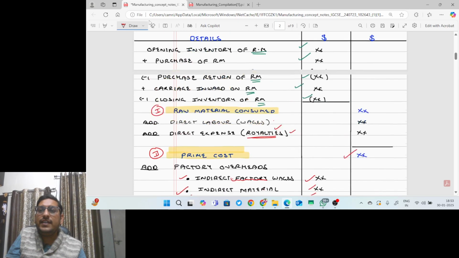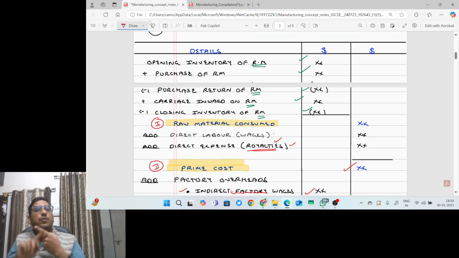Let us quickly recapitulate. Opening inventory of raw material plus purchase of raw material minus purchase return of raw material plus carriage inward on raw material minus closing inventory of raw material. After doing all this calculation, we will get raw material consumed. It is also known as cost of material consumed or raw material consumed, one and the same thing.